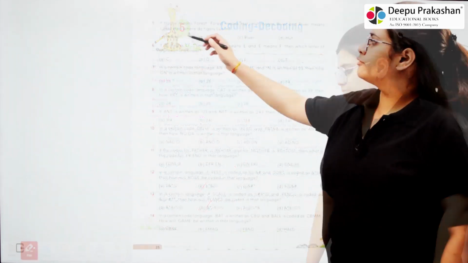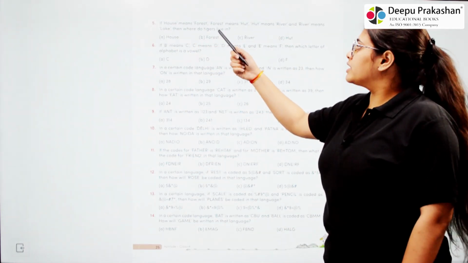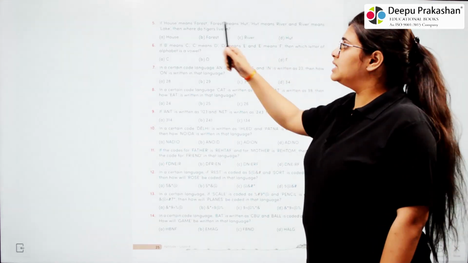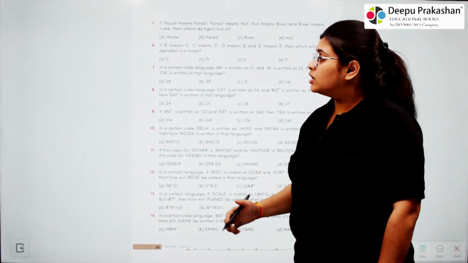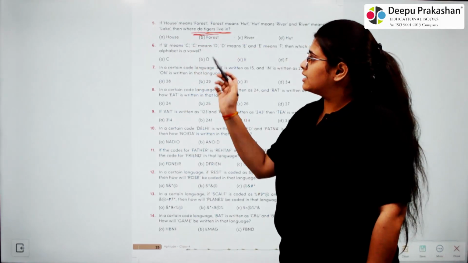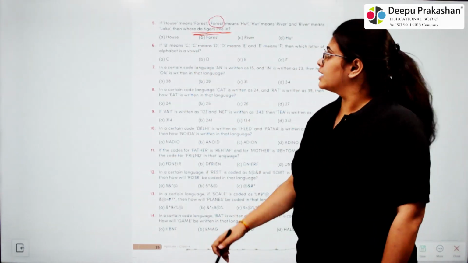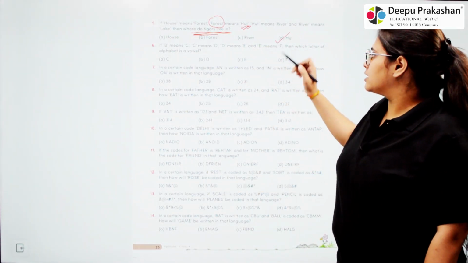Okay? 5. If horse means forest, forest means hut, hut means river, and river means lake, then where do tigers live in? So we know that tigers live in forest and forest here means hut. So our answer is hut.